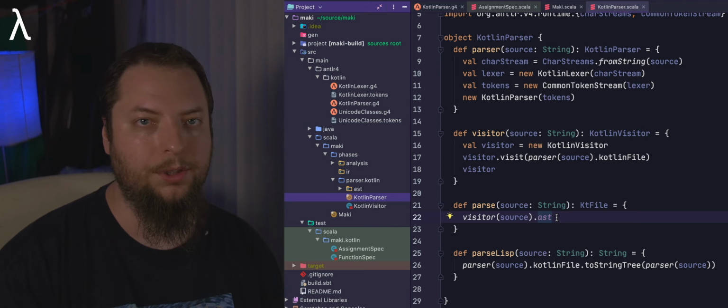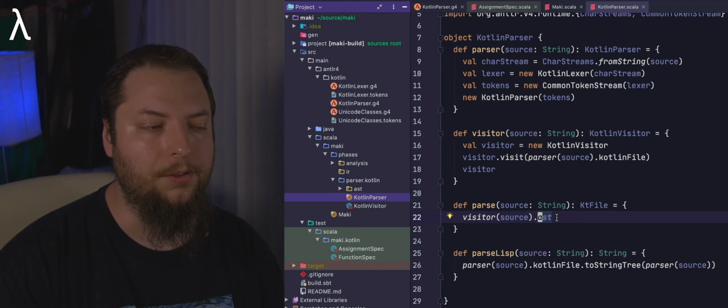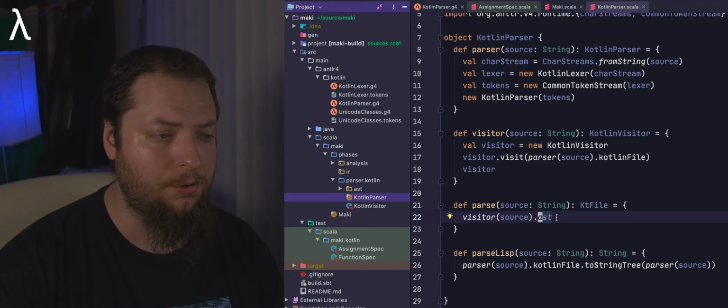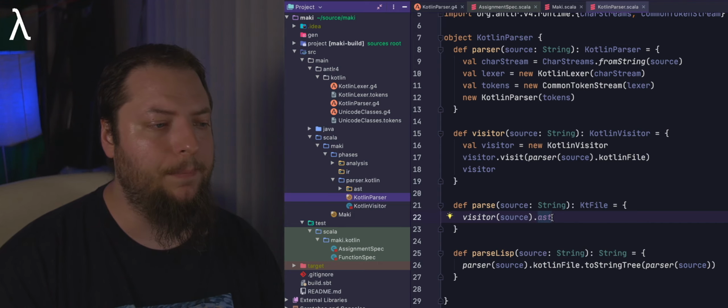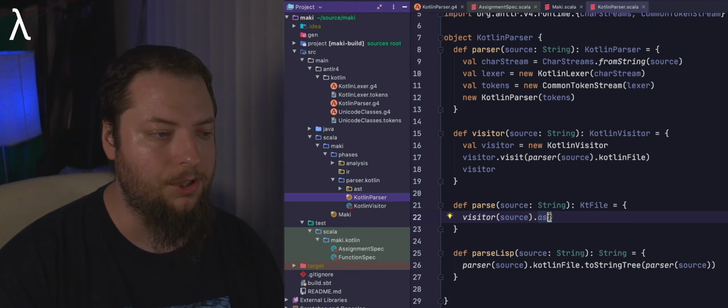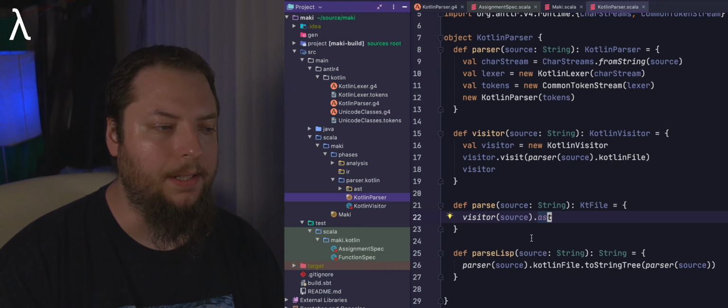And again, we'll do a little more explaining of how that works in this video, but probably in a future video I'll show in more detail the difference between parse trees, abstract syntax trees, and an IR tree. There are all kinds of different trees used in compilers for different pieces of this. So anyway, we run our visitor over the source and we grab the AST from that visitor after it's generated, the AST from the source, and then we can return that.